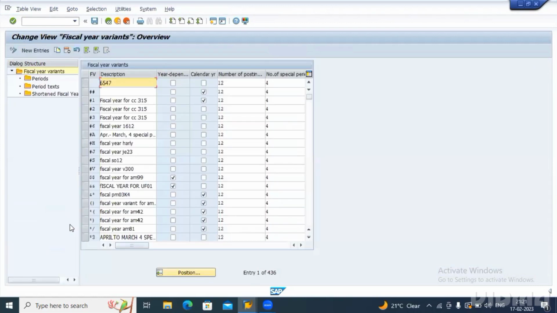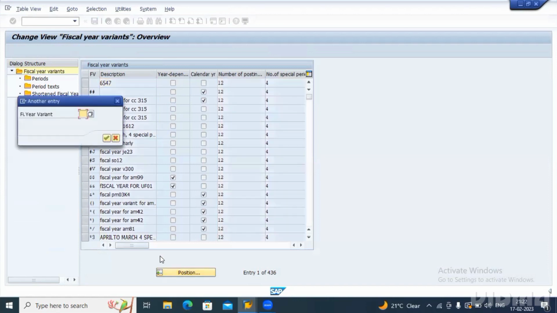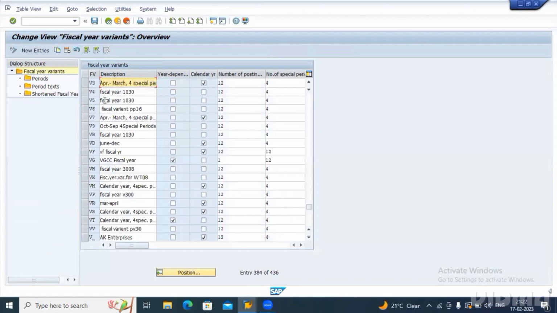For India, SAP has given a default fiscal year variant named V3, as I just told you. Let me click on the Position button and search for V3. Now you can see it here. Basically, it is not a calendar year. V3 starts from April to March with 12 posting periods, and these 12 periods are used for day-to-day postings.